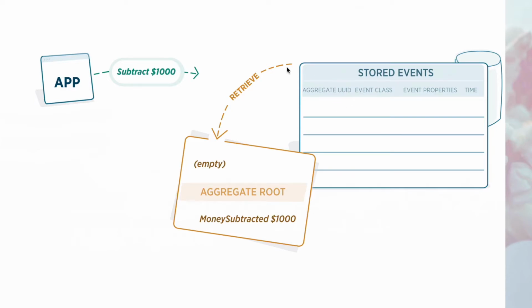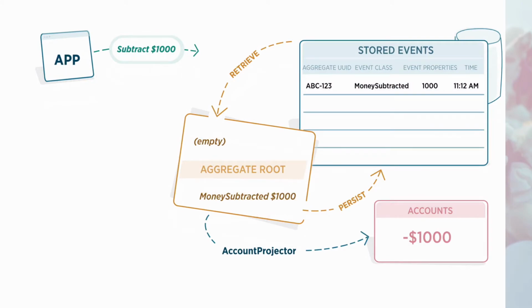So the first time there are no previous events, and the aggregate knows the balance is 0. So the command that we give to the aggregate is okay. And the aggregate will say there should be an event stored, money subtracted, for the amount of the command here. What happens is that event will get persisted in stored events, and the projector will also record that event, and we will have minus 1,000 in our projection here.